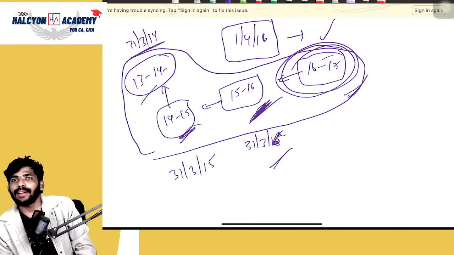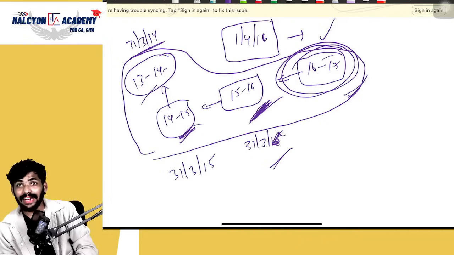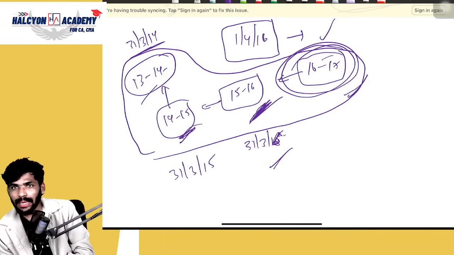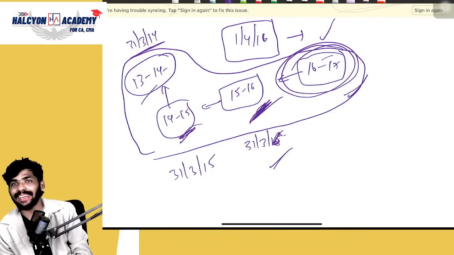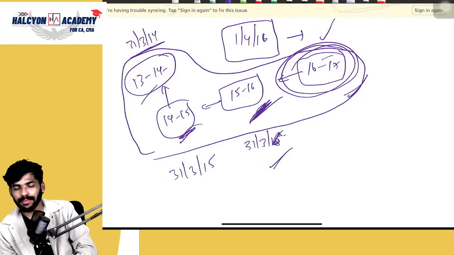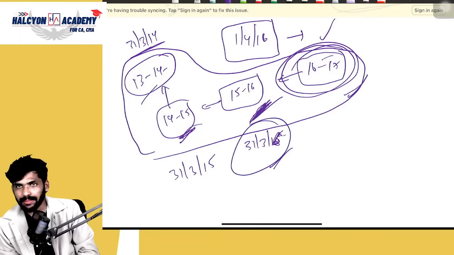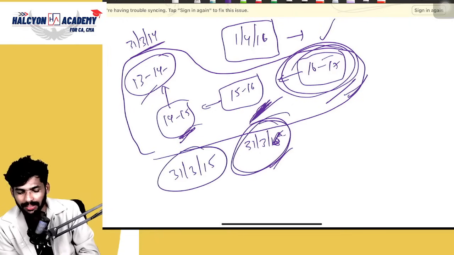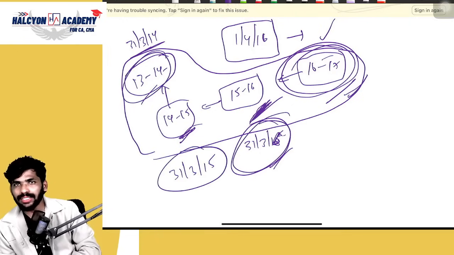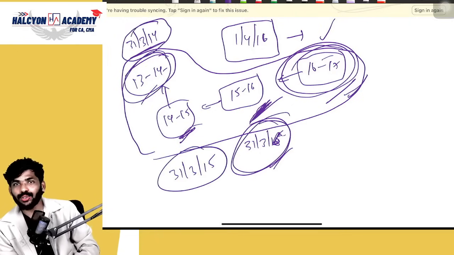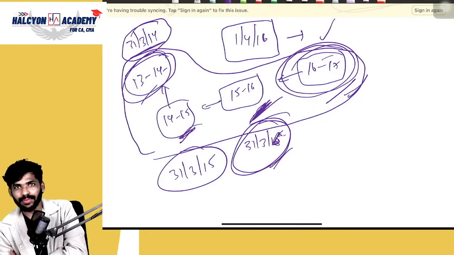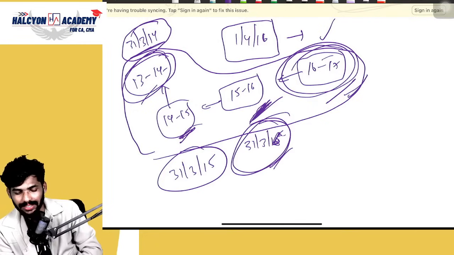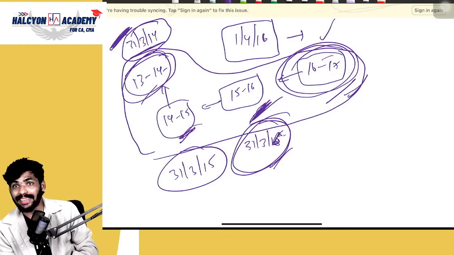Correct? No, guys. For applicability purposes, you need to check the net worth for the last 3 years. Which means what is the third year? This is the first year because we are at 16-17, right? This is the first year, this is the second year, this is the third year. Correct or not? So you need to check the 31st March 2014 net worth. You need to check this date's net worth.